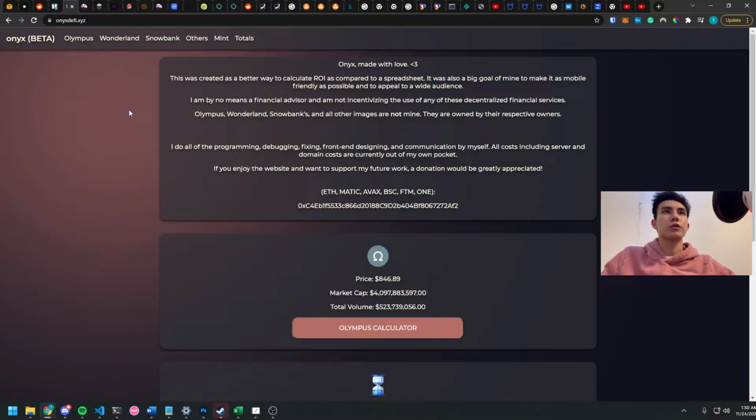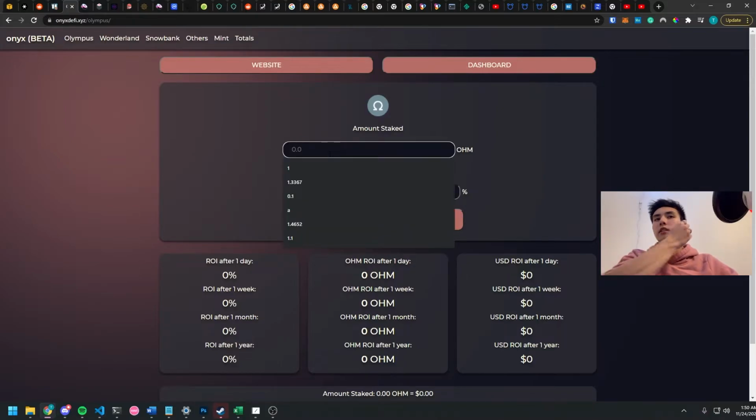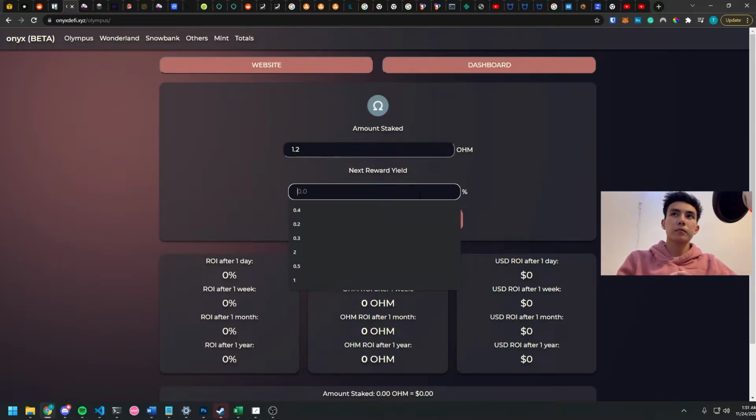So how does it work? Well, let's say you got into Olympus. Let's click Olympus here. When you stake Olympus, you get a staked version of Ohm back, and that's what you input into this box. So let's say, for instance, you had about $1,000 in, and right now I think that would be around 1.2 ohm, maybe 1.1 ohm, around there.